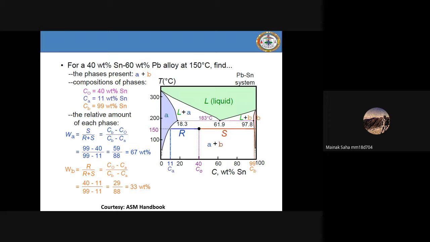Exactly. So remember this, and the composition that they're mentioning here: 40 weight percent lead tin and 60 weight percent lead. This is a very common composition. This is one of the most common compositions they use in soldering. I'm not going into the details of why it is used in soldering. I'm just telling you this is a very common system. Now, this is asked in many interviews later. People ask you a lot of things.